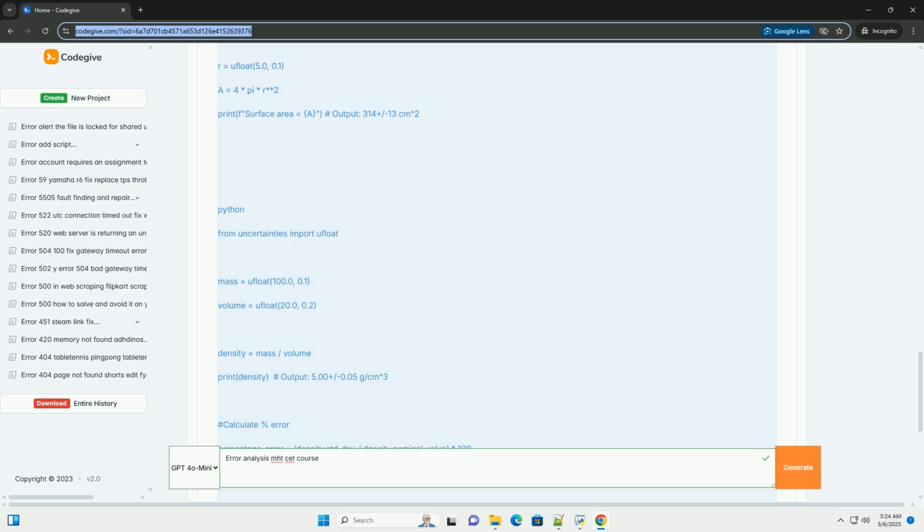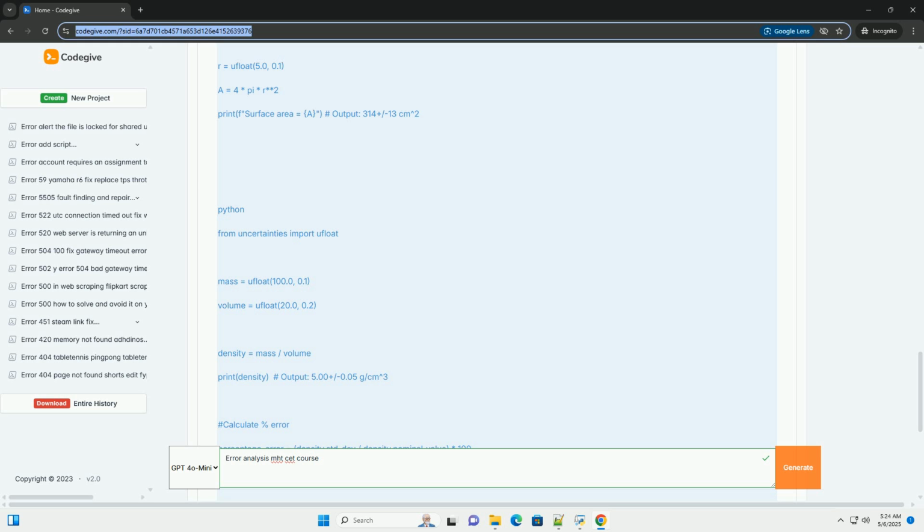1. Addition and subtraction. If z equals x plus y or z equals x minus y, then delta z equals the square root of (delta x squared plus delta y squared). Add uncertainties in quadrature. 2. Multiplication and division. If z equals x times y or z equals x divided by y, then delta z / z equals the square root of ((delta x / x) squared plus (delta y / y) squared).